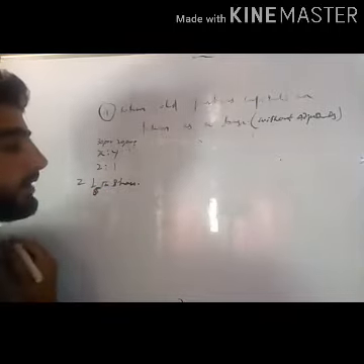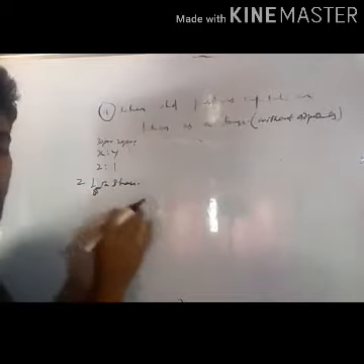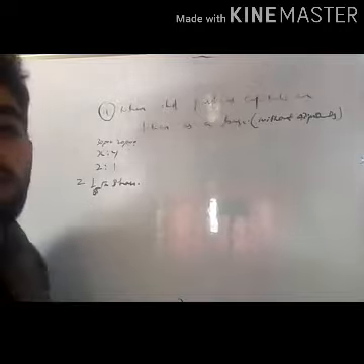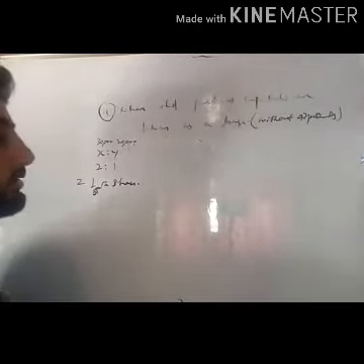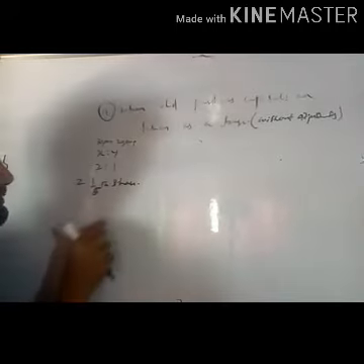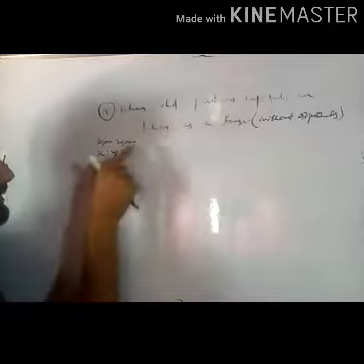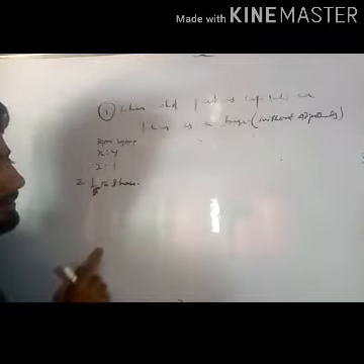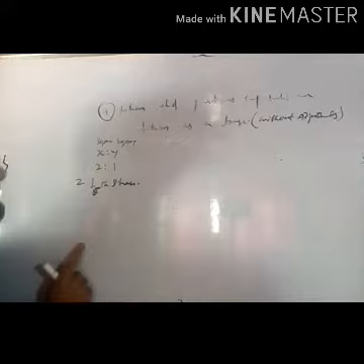Z was admitted for 1/5 share, and the figure of capital of Z is not given here. We don't know how much Z has brought, so we have to find out how much Z has to bring with the help of capitals of old partners. So at that time, what do we do? This is the method without adjustment.